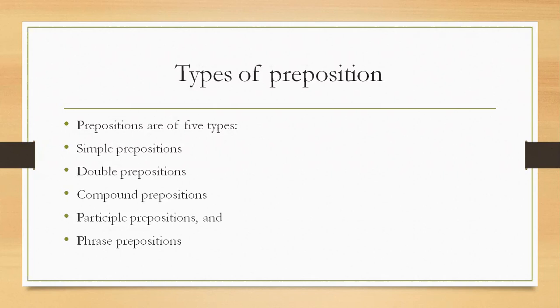Now, what are compound prepositions? Let us check it. Compound prepositions or complex prepositions consist of two or more words, usually a simple preposition and another word, to convey location. Some examples are in addition to, on behalf of, and in the middle of.